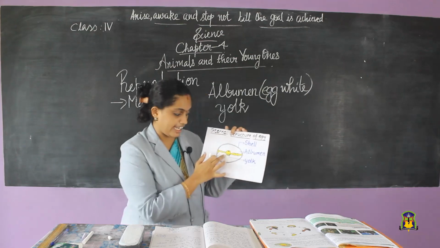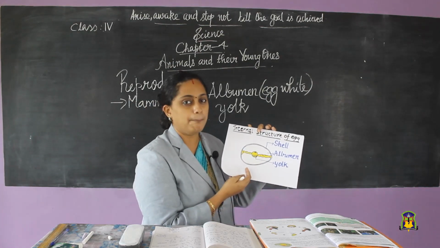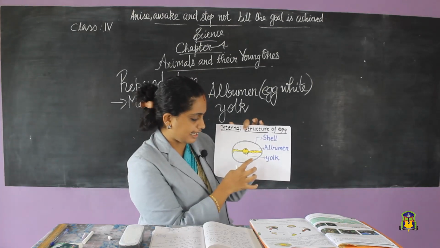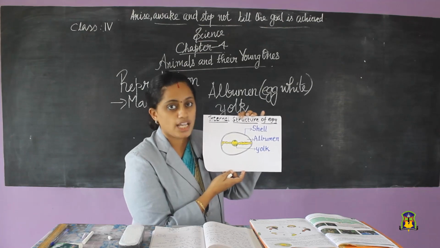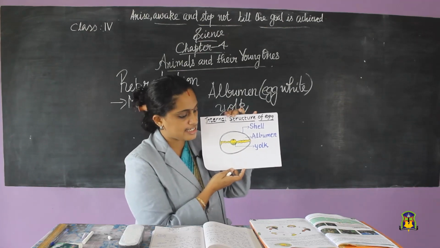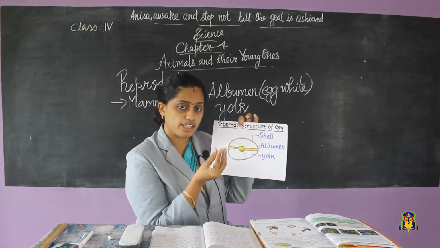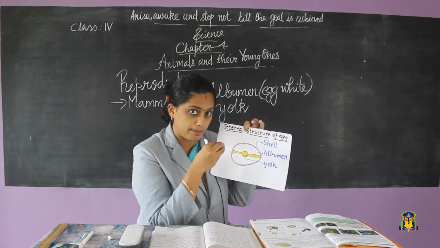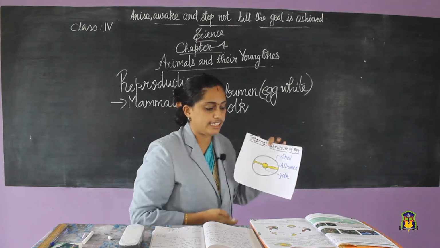This egg yolk is rich in fats, vitamins, minerals. So, what is it containing? This egg yolk is rich in fats, vitamins and minerals, etc. So, this egg yolk is having the food for the growing baby. The baby will be inside this egg. It is called the embryo.